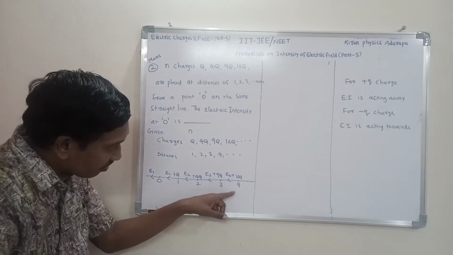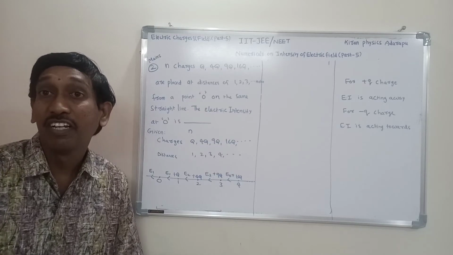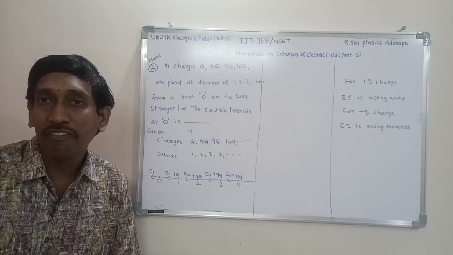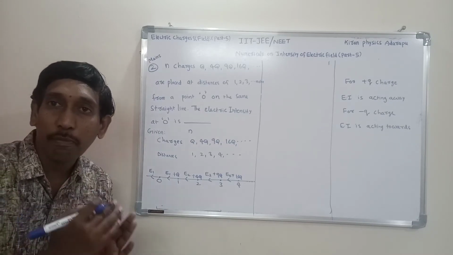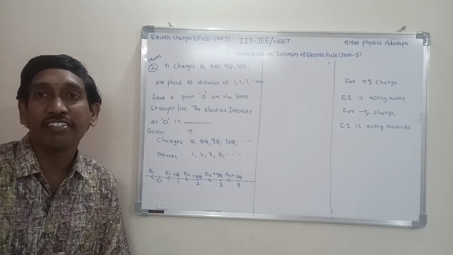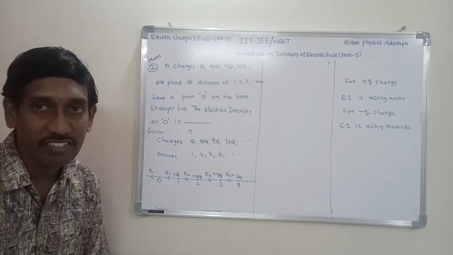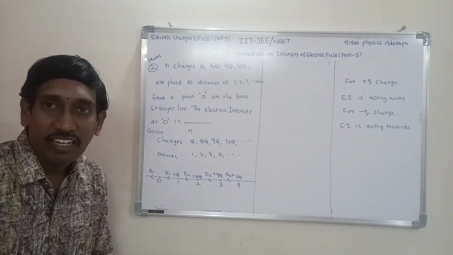If these all are acting in the same direction, then based on the parallelogram law of vectors, the resultant electric intensity is equal to the vector sum of the individual electric intensities. These vectors are all in the same line, which is why the sum of the individual electric intensities represents the resultant electric intensity. Based on this diagram, we understand the resultant electric intensity.